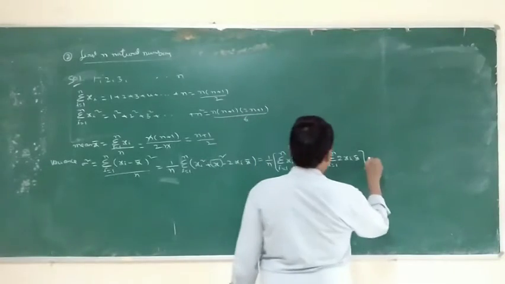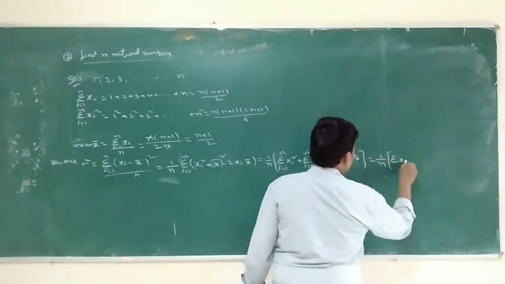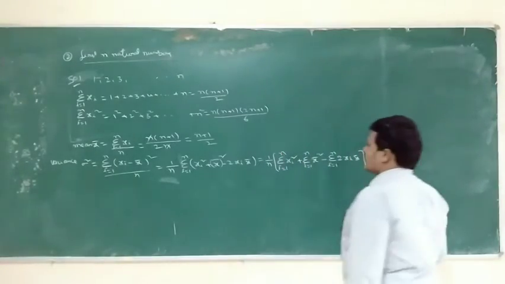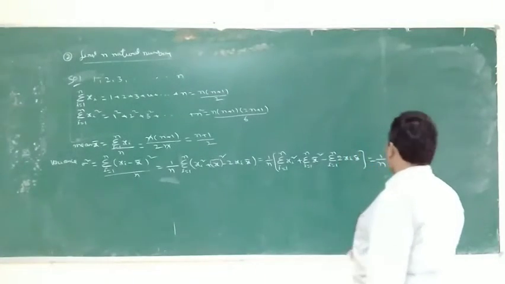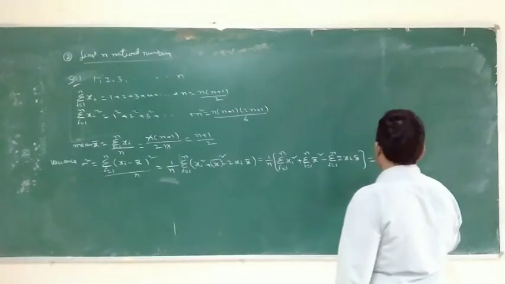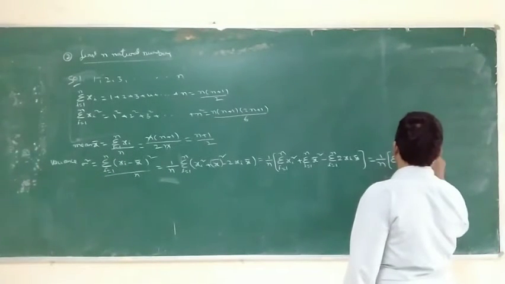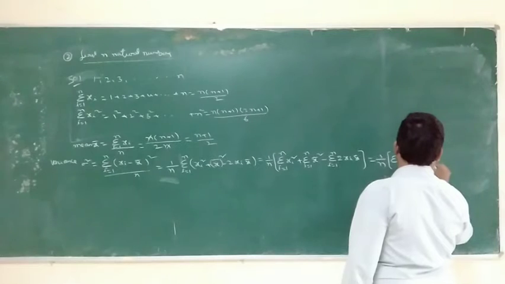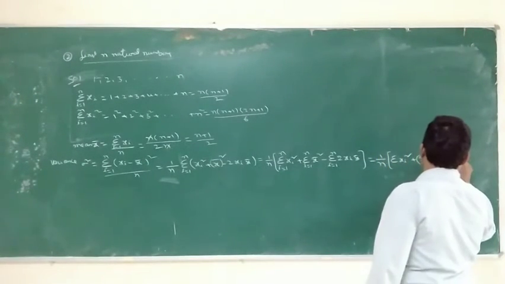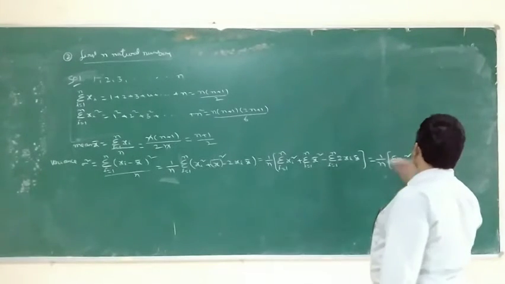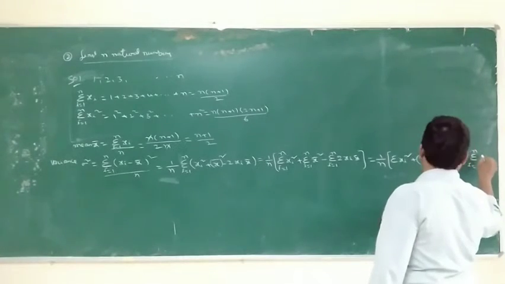So again, 1 by n into sigma xi square. The x bar is a constant. X bar value, this is n into n plus 1 by 2. Okay. So sigma xi square plus x bar whole square into sigma i equal to 1 to n of 1, minus 2 into x bar constant into sigma i equal to 1 to n